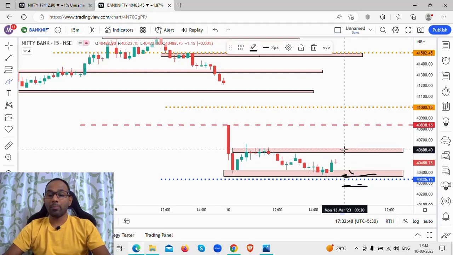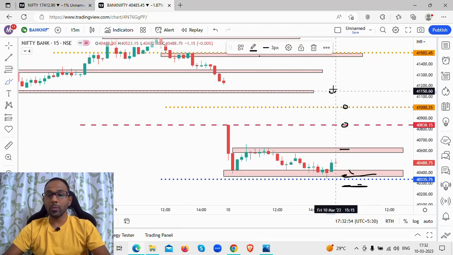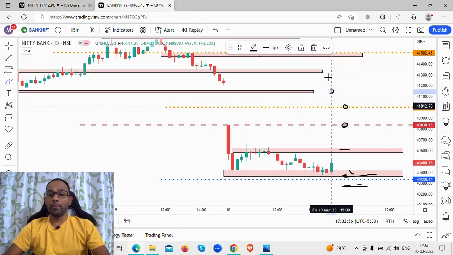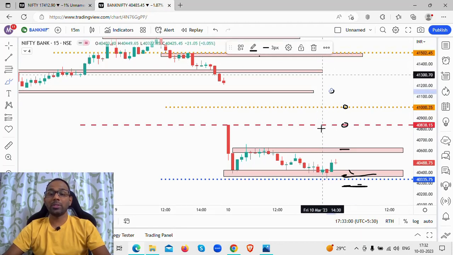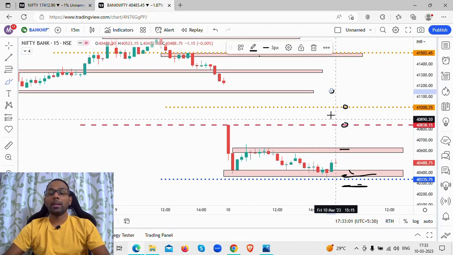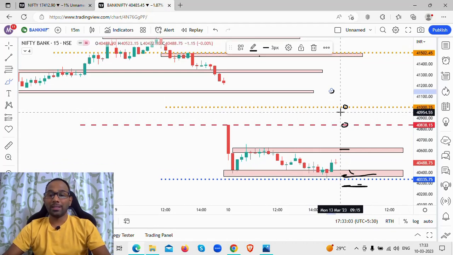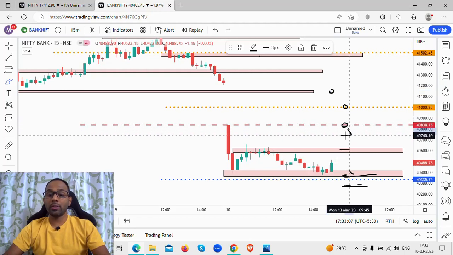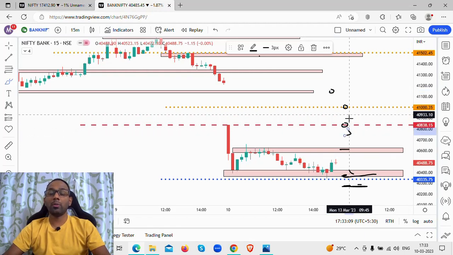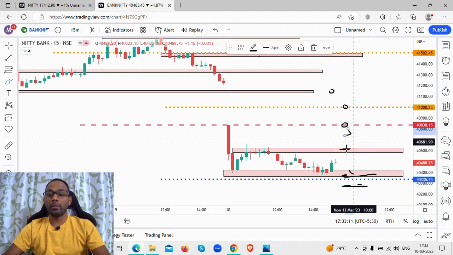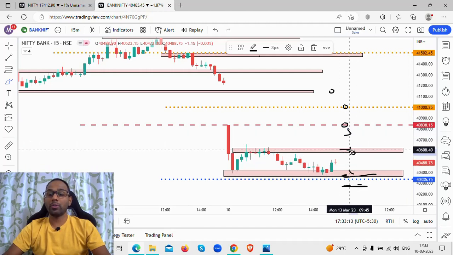If there is a gap up to this level, or this level, or these levels, if we are looking at any gap up to the resistance zones that we have discussed, then I will look at whether there is selling coming in. If there is selling coming in, I would look at shorting around this particular zone with a stop loss above this particular zone, wherever it is. If there is a shorting opportunity around this zone, above this will be my stop loss.